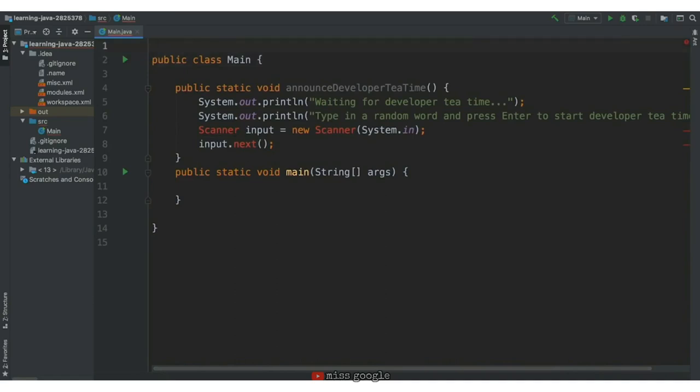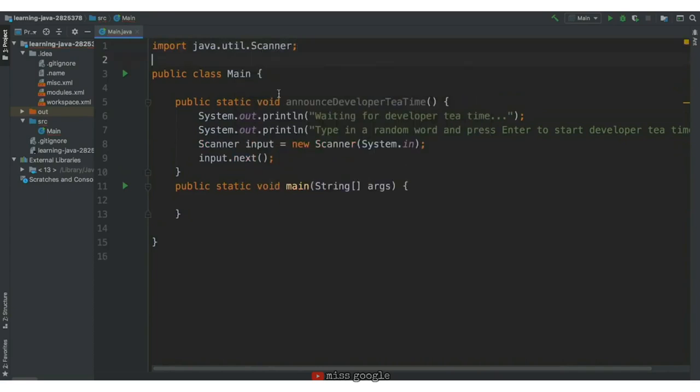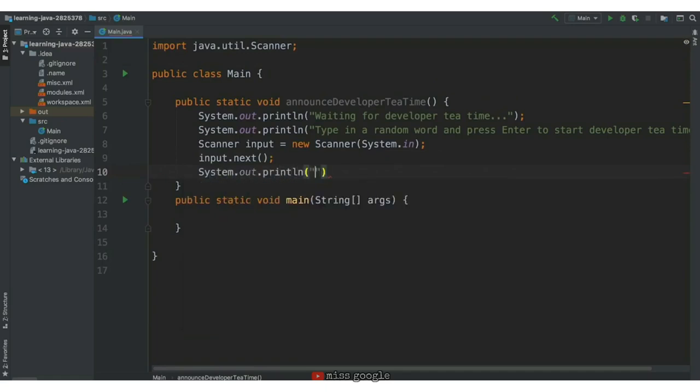We won't need to reference or use the random word that the user enters, so we can write input.next and not save it to a variable. Finally, let's announce developer tea time with a print statement. Awesome! Now we have our first function. The function name is announce developer tea time, and it has 5 steps, or 5 lines of code to execute.